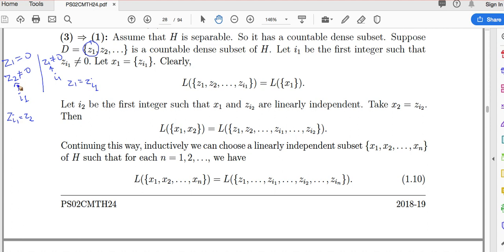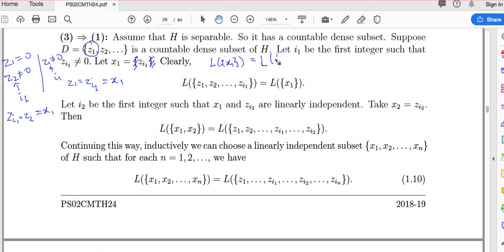If Z1 is 0, take Zi1 as Z2, otherwise Z1, one of the two. And then call x1 as Zi1. Whatever it is, either Z2 or Z1. We don't know which is 0 or not, but whichever non-zero we get first, we call it Zi1 and call it x1. So now what is the span of x1? There are two cases. Suppose Z1 is non-zero, then Zi1 is nothing but Z1 and x1, they are the same.